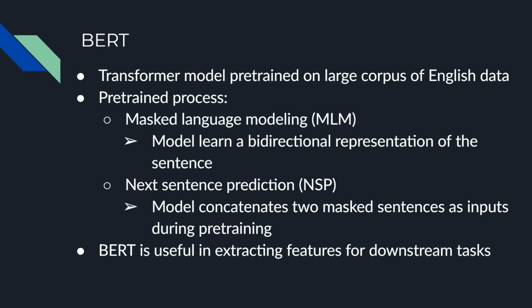For the last model, a BERT-based model was used via the Transformers library. BERT is a popular Transformers model pre-trained on a large corpus of English data. It was pre-trained with masked language modeling and next sentence prediction. Therefore, we chose BERT as it can be used to extract features helpful for downstream tasks such as classification tasks.